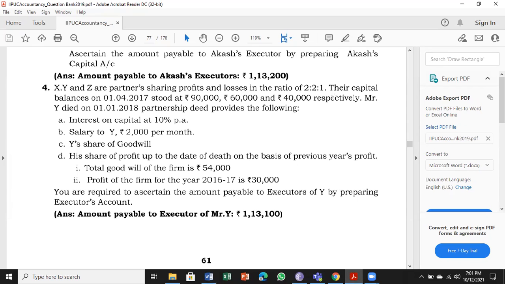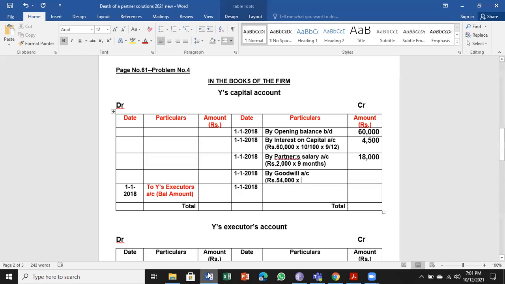We have to check 2:2:1, that becomes 2/5. So 54,000 into 2 divided by 5. You can check also once. Yes, sir, it's correct.